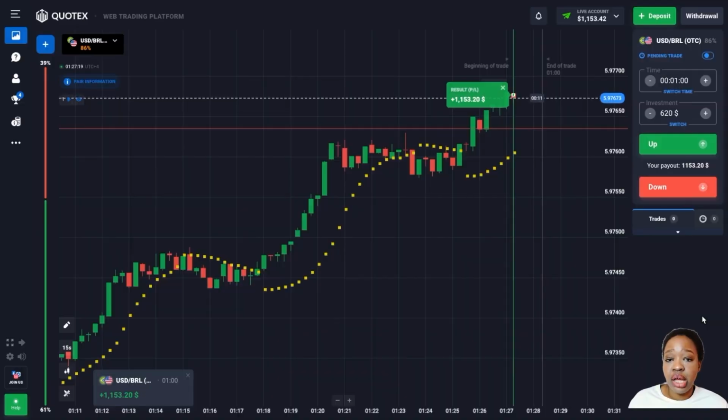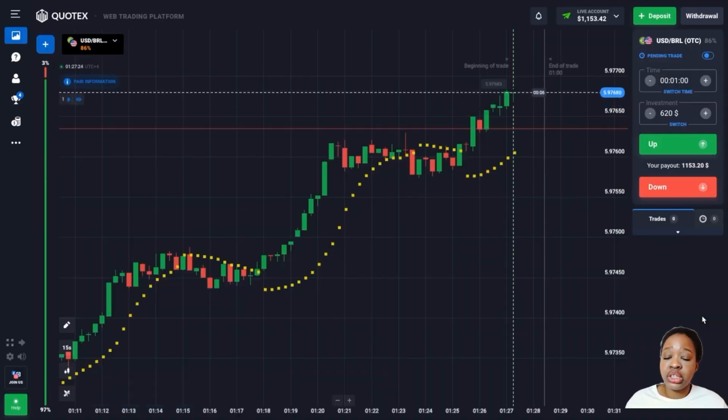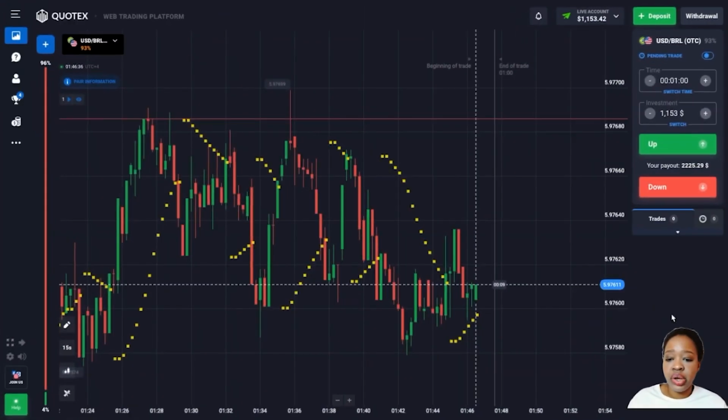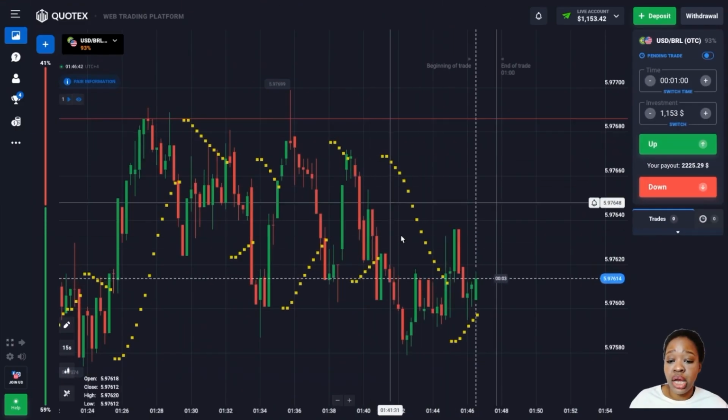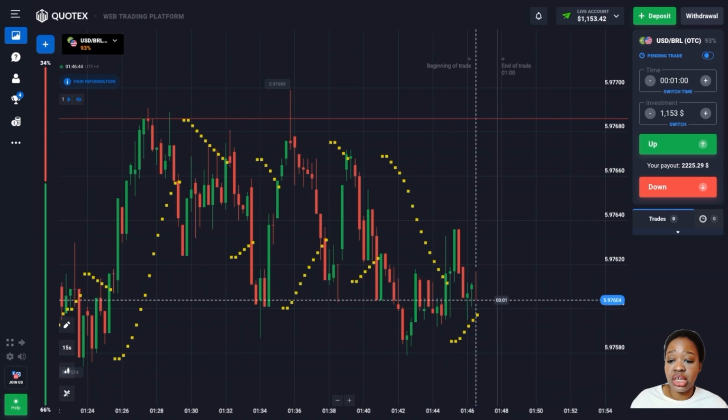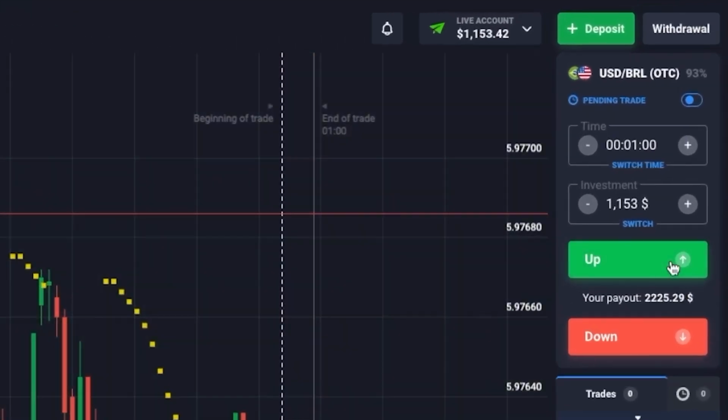This is awesome. My trade closed in a plus and I got very good profit. I was able to correctly predict price movement again. Meanwhile, here I observe a smooth ascending movement which is replaced by a rather impulsive green candlestick. I'm going to open a deal for an increase for 1 minute.